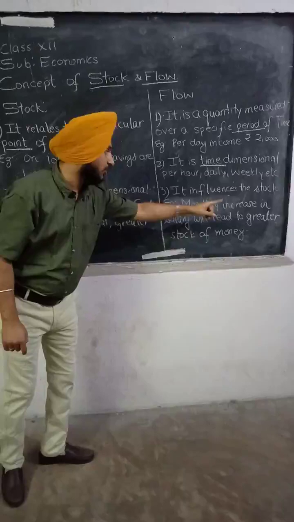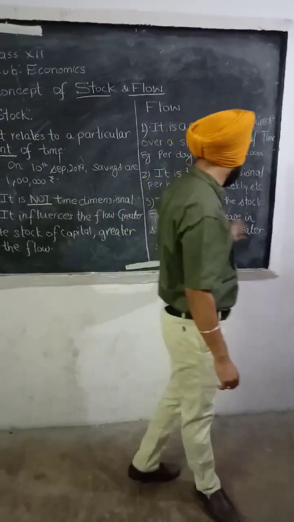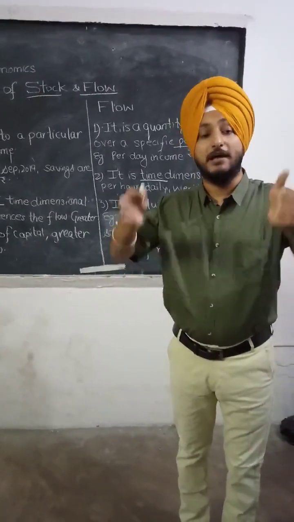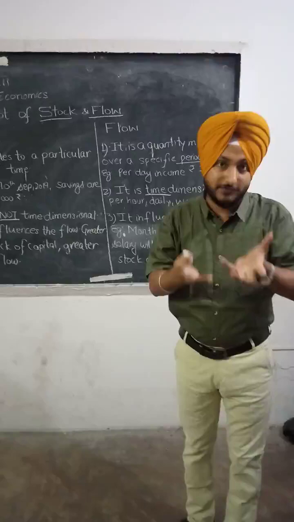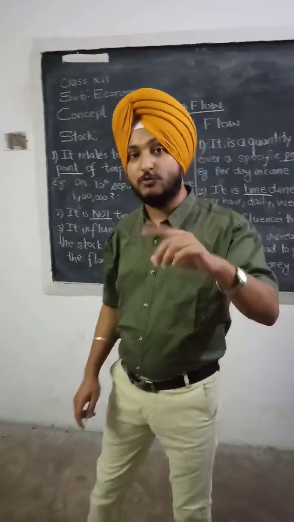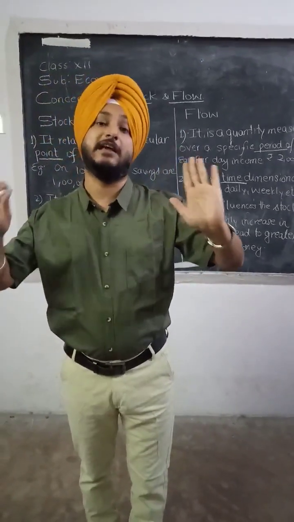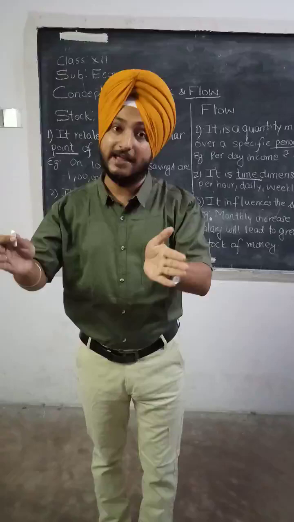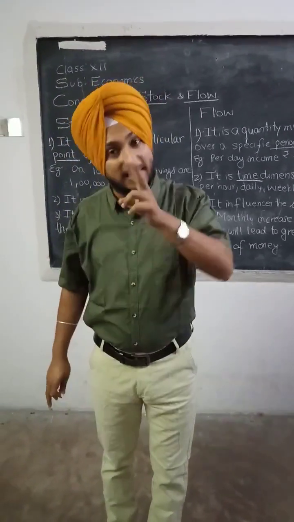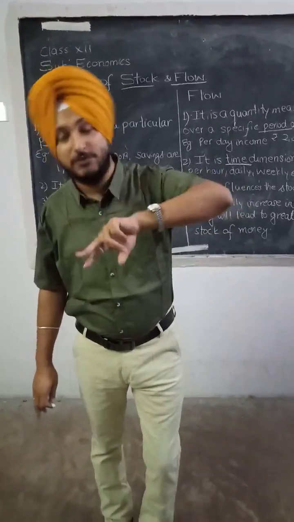Flow also influences the stock. For example, a monthly increase in salary will help to generate more income, which will help for more stock, more value of stock. For example, a person who is earning 1 lakh rupees per month. So 1 lakh rupees per month is a flow. But at the end of this year he will have 12 lakh rupees in his account. So 12 lakh rupees on 1st January 2020 will be stock. So stock influences flow, and flow influences stock.